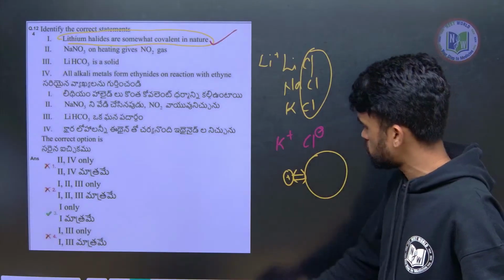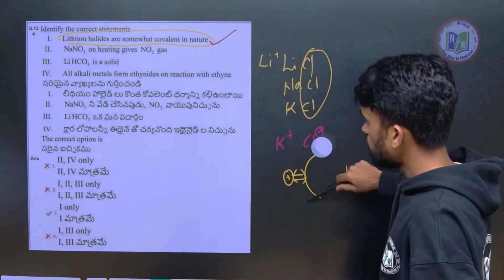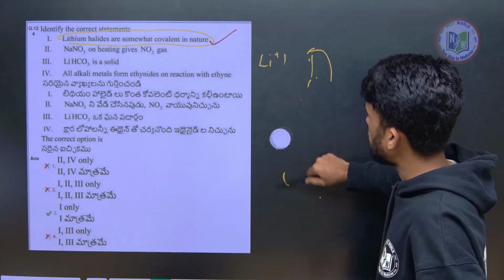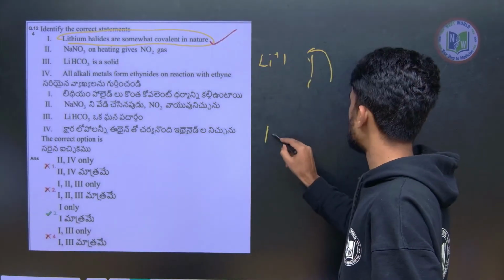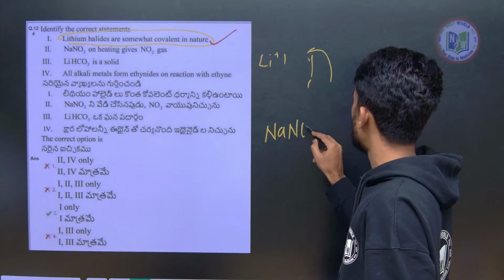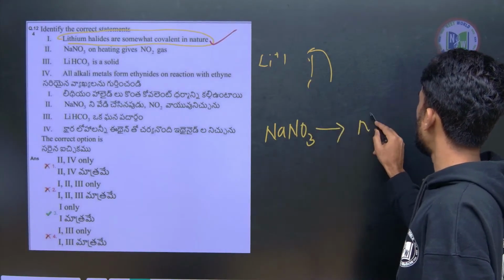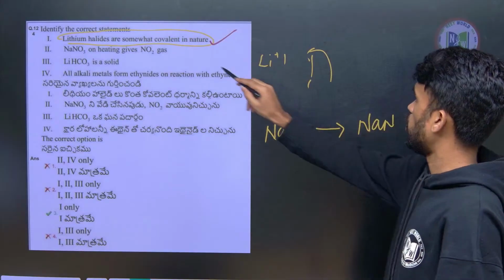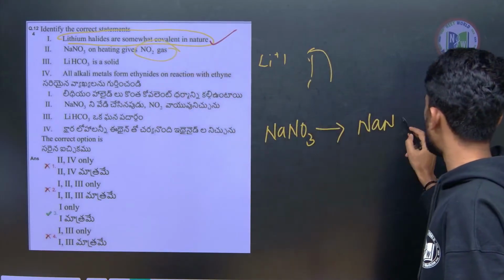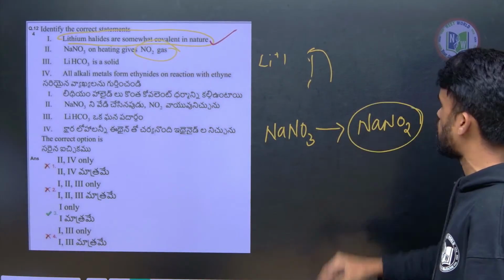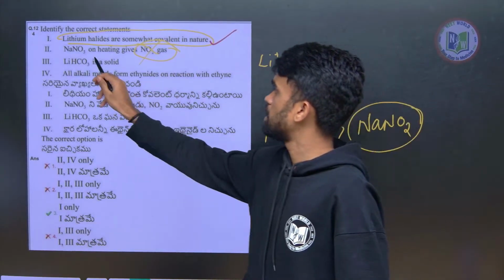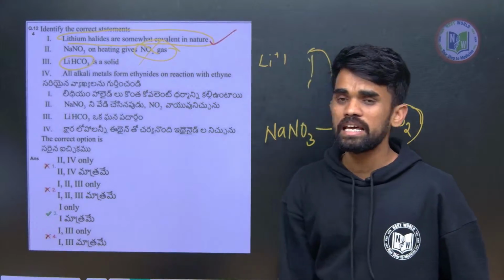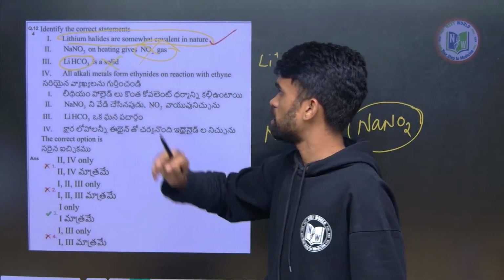And when it comes to the second statement, what it is saying: NaNO3 upon heating gives NO2. See, NaNO3 upon heating gives NaNO2, not NO2 gas. It will be giving NaNO2. This thing is formed here, but not this one. So the second statement is incorrect. And lithium bicarbonate, which is a liquid, but given as solid, remove it.